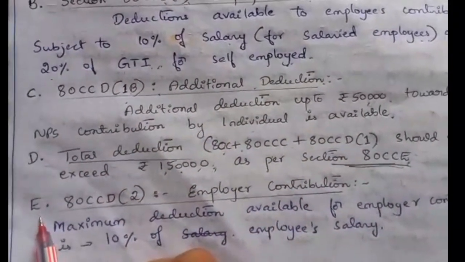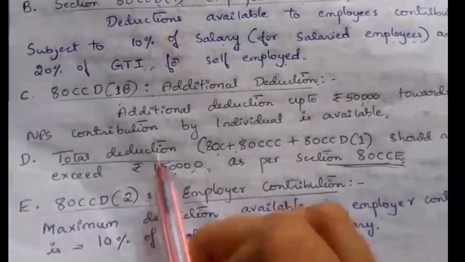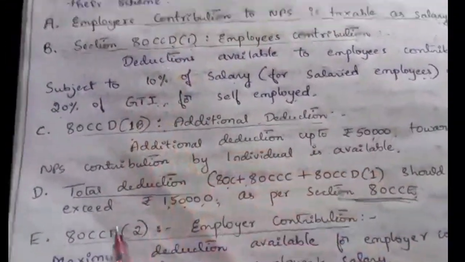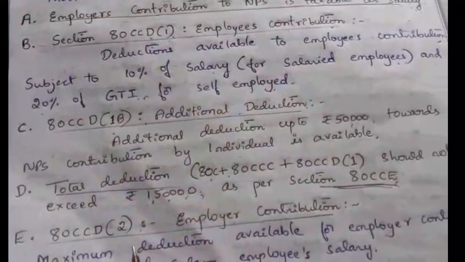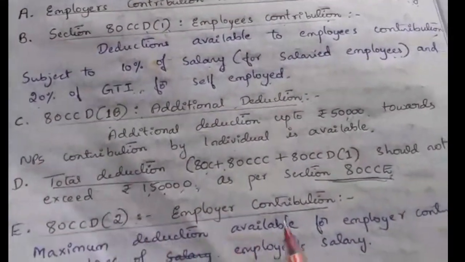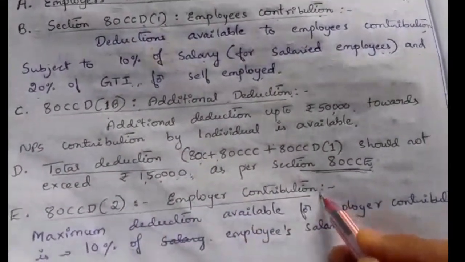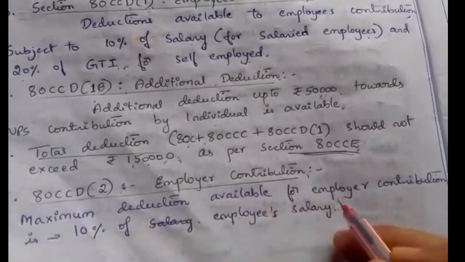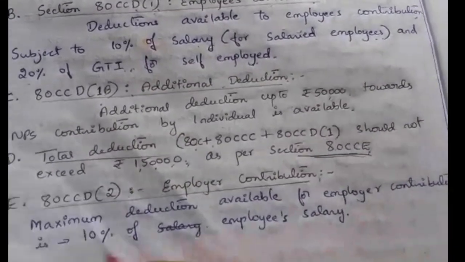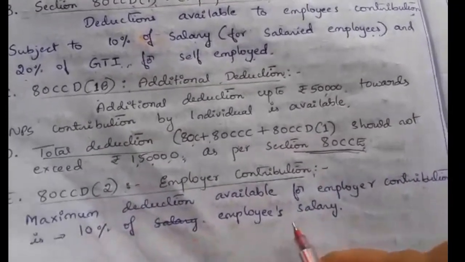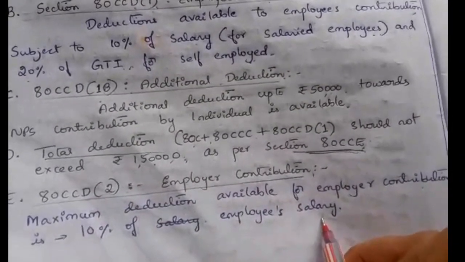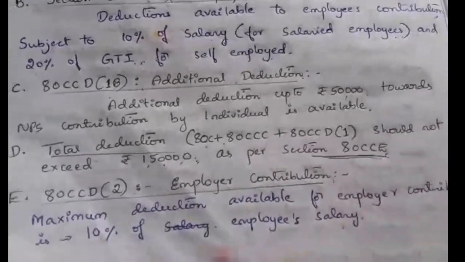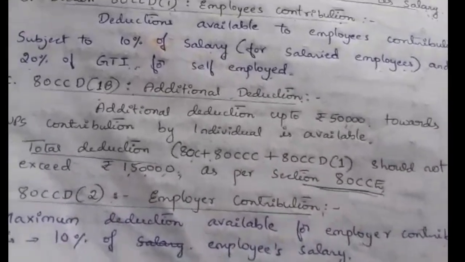The next deduction is 80CCD2, a subsection of 80CCD. This is for the employer contribution. The maximum deduction available for employer contribution is 10% of the employee's salary.